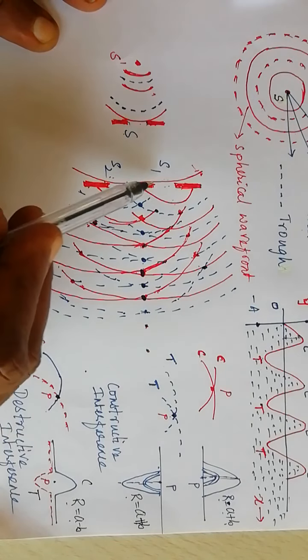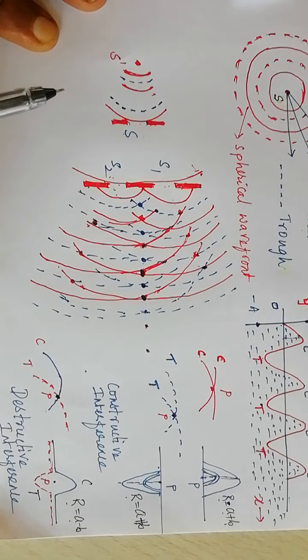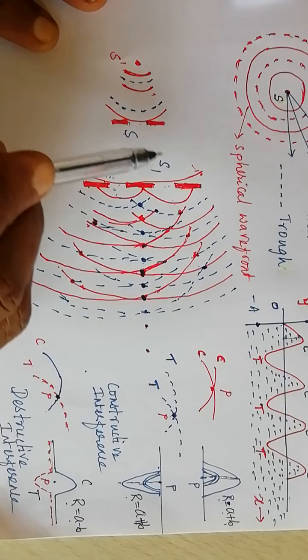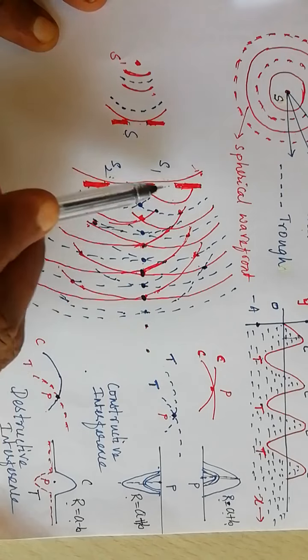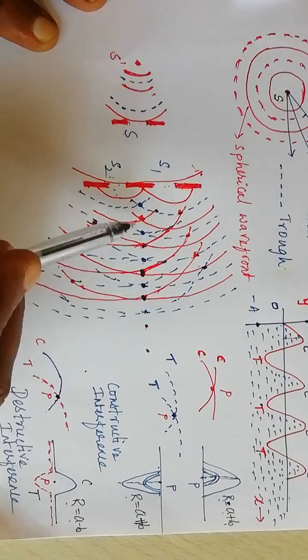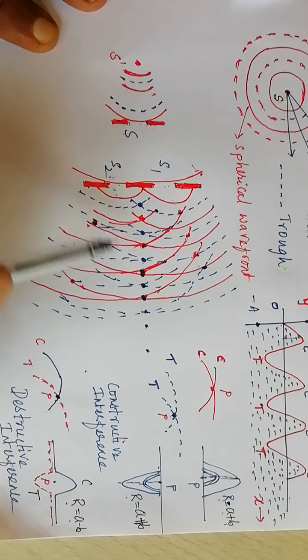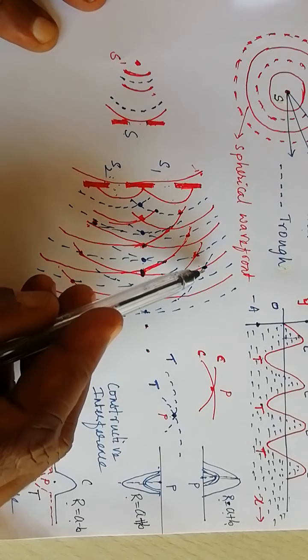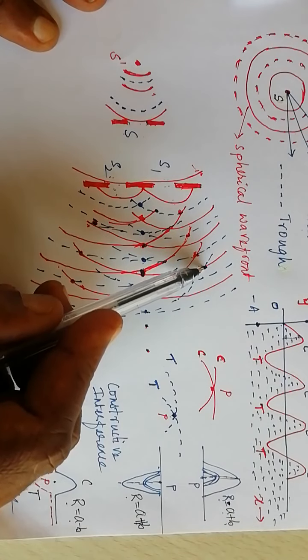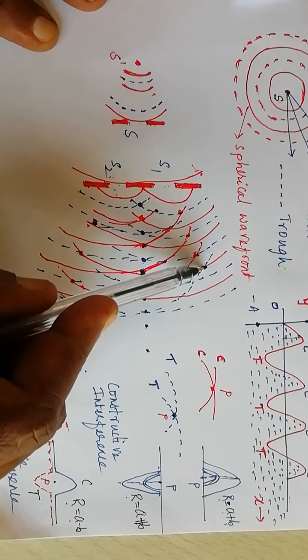If you consider two independent sources, then the phase relationship between the waves arriving at these points does not remain constant, and at the same point one time constructive interference, the other time destructive interference may take place.